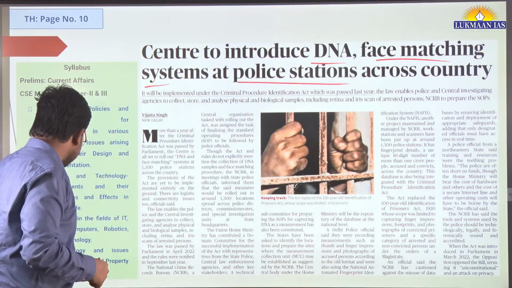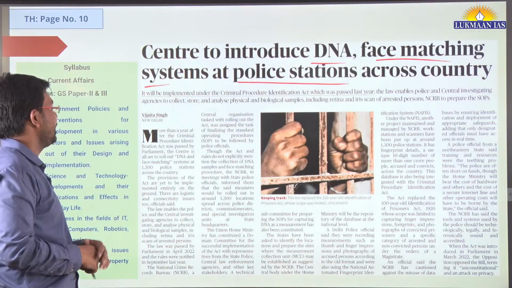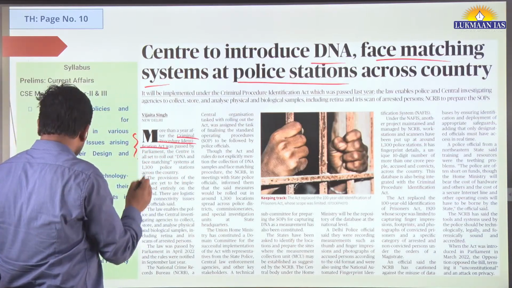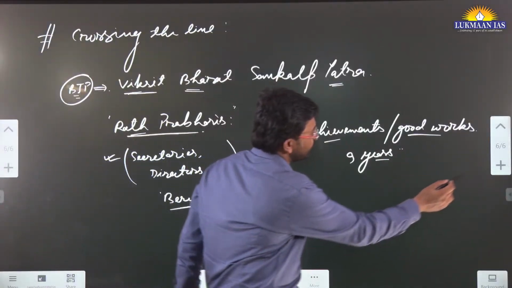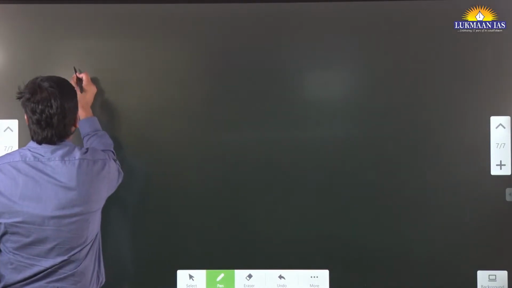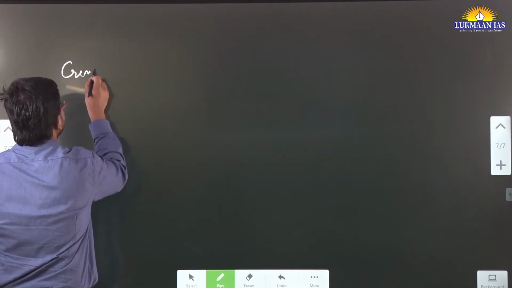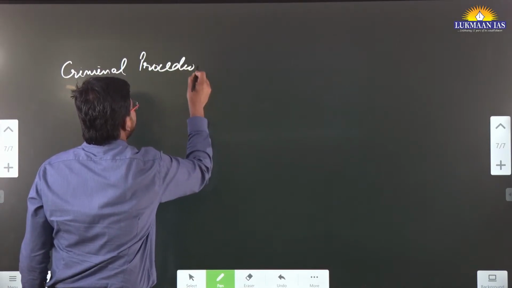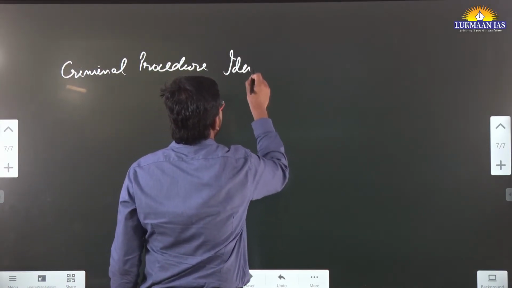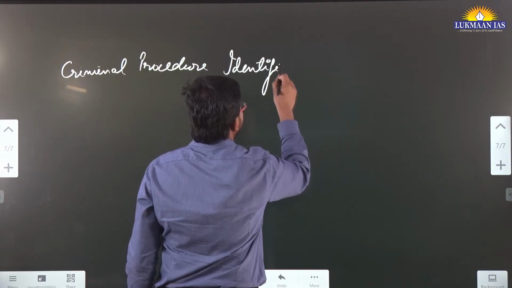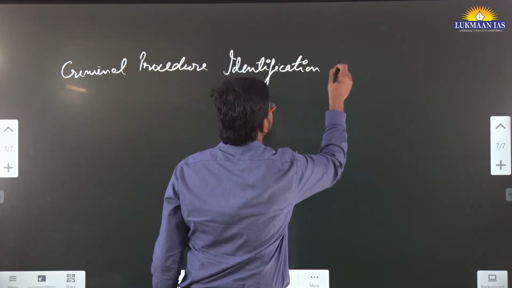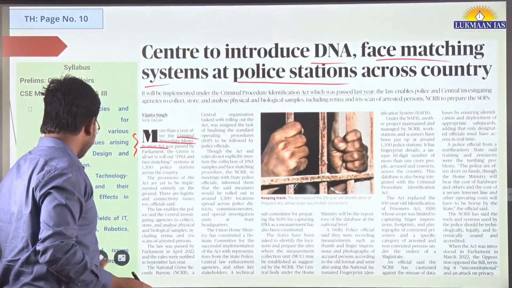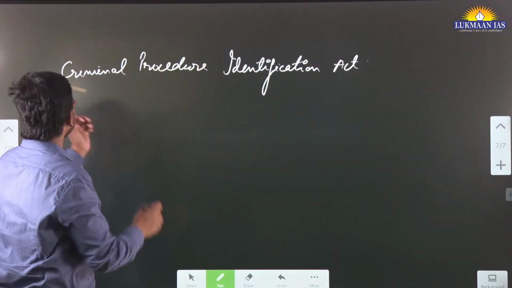So the thing is, recently the central government has passed an act, and this is known as the Criminal Procedure Identification Act. What is the name of the act? I'm going to write it down so that you remember. It is known as Criminal Procedure Identification Act. So the Government of India has passed the Criminal Procedure Identification Act, and through this act,